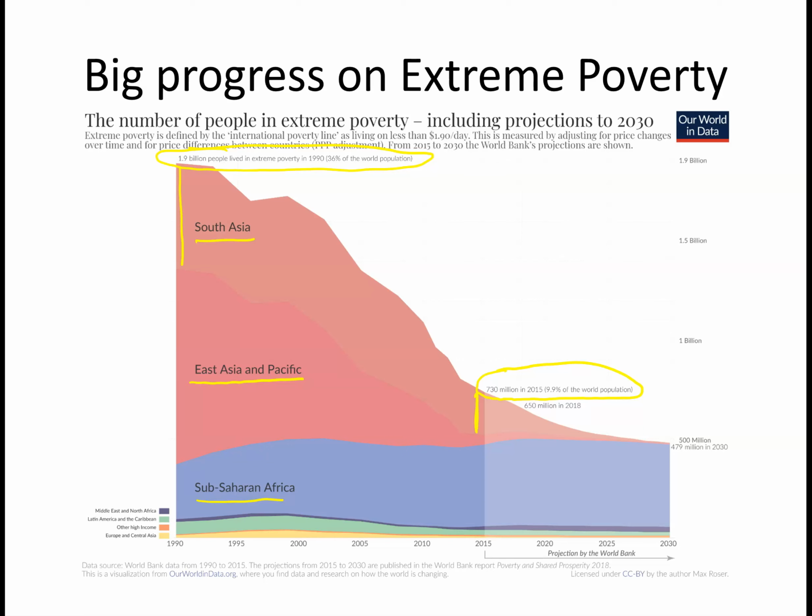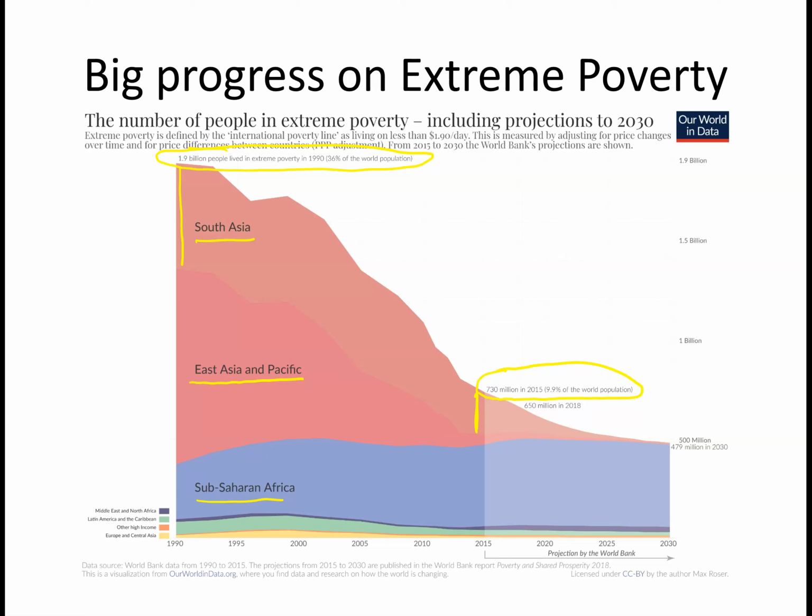A couple more points. Sub-Saharan Africa is the only part of this story that is not the story of everything getting better. Actually, within Sub-Saharan Africa, we can find plenty of countries that have seen a large drop in poverty, but we also find some large countries where poverty has actually increased.